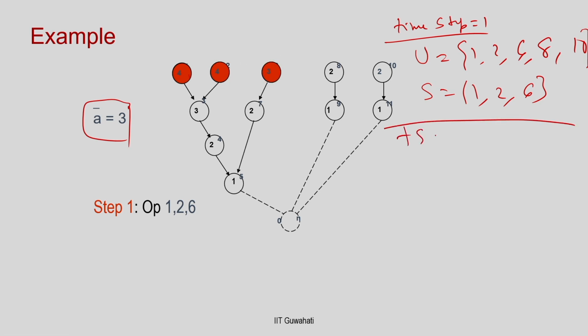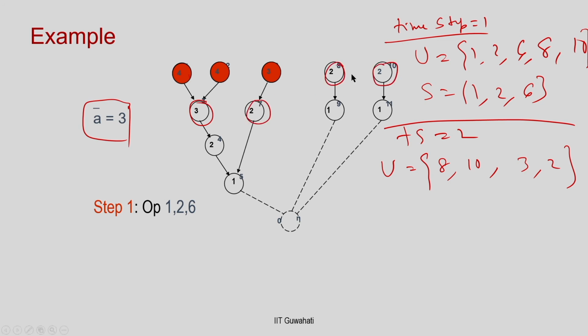In timestamp 2, what is my U? What are the nodes? This 2 has not been scheduled, so they are still available. So, 8, 10, and now since these 3 nodes are scheduled, 3 and 2 are also available. So, these 4 nodes are ready to be scheduled.